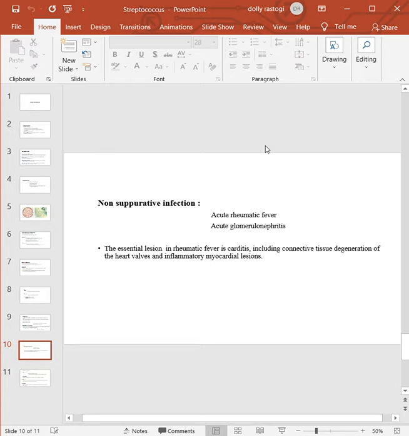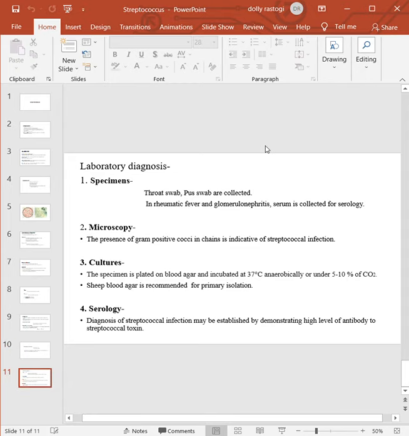In acute rheumatic fever, essentially there is carditis, in which there is connective tissue degeneration of heart valves and inflammatory myocardial lesions. Now coming to the lab diagnosis, the specimens which are used for diagnosing it are throat swab, pus swab, and in case of rheumatic fever and glomerulonephritis, serum is collected for serology.